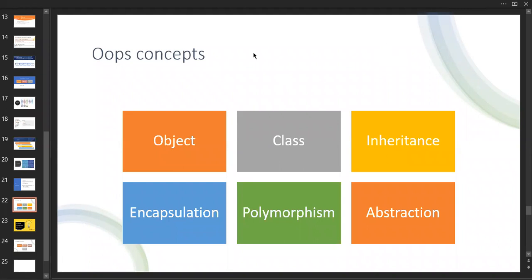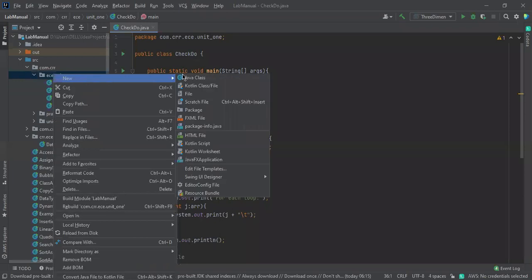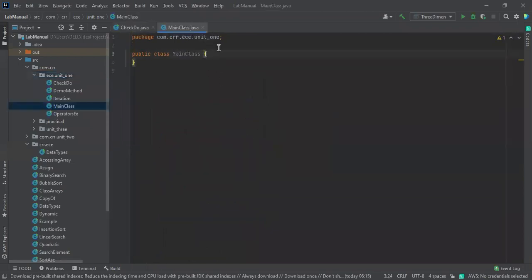I want to type it over there. Wait a second. We'll take it as a parent class. No, this is the main class we're going to take.